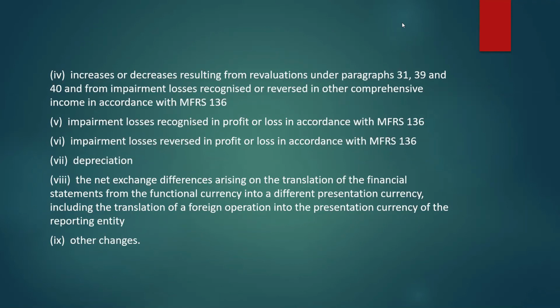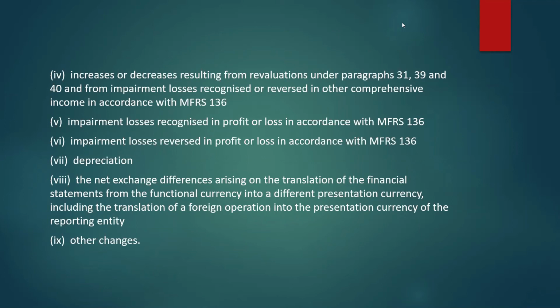The fourth one are increases or decreases resulting from revaluations under paragraphs 31, 39, and 40, and from impairment losses recognized or reversed in other comprehensive income in accordance with MFRS 136. The fifth one is impairment losses recognized in profit or loss in accordance with MFRS 136. Impairment losses reversed in profit or loss in accordance with MFRS 136.